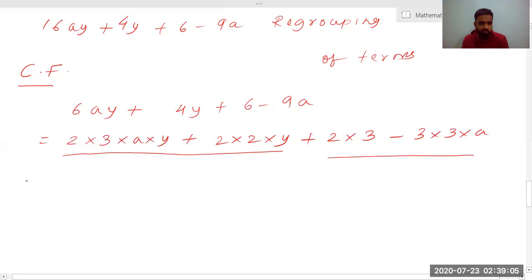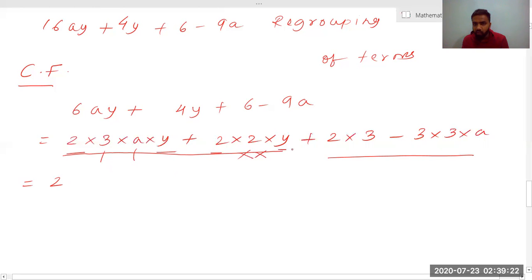I have taken these two terms, first and second, third and fourth. So I will look for a common factor. 2 is there, yeah, 2 is there. So I have written the first common factor 2. Now there is no 2 remaining. 3 is there, but there is no 3 here. I hope you are able to see. There is no 3 here, so I can't take 3. A is there, but there is no A here, so I can't take A.